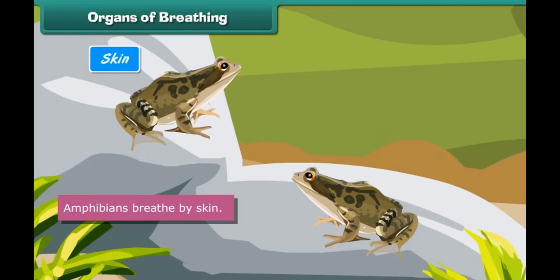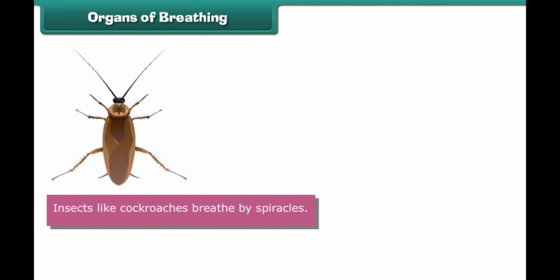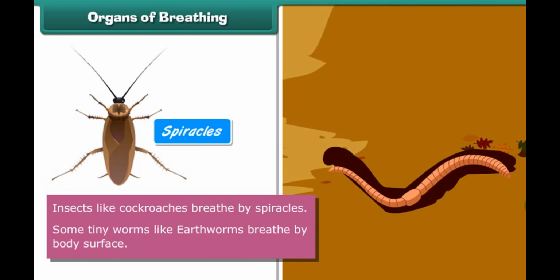Amphibians breathe by skin. Fish breathe by gills. Insects like cockroaches breathe by spiracles. Some tiny worms like earthworms breathe by body surface.